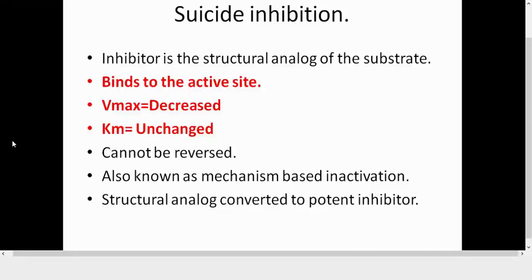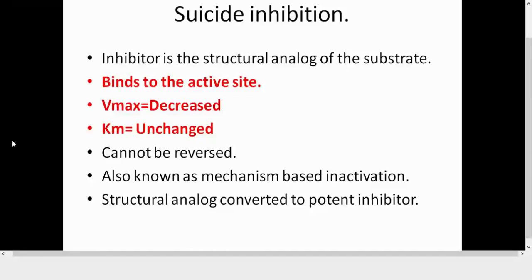Now, in terms of its kinetic properties, Vmax is changed and Km is unchanged. So Vmax is decreased and the Km value is unchanged. So can anybody tell me, in terms of the kinetic properties, to which type of inhibition does this resemble? Vmax decrease, non-competitive. Very good.